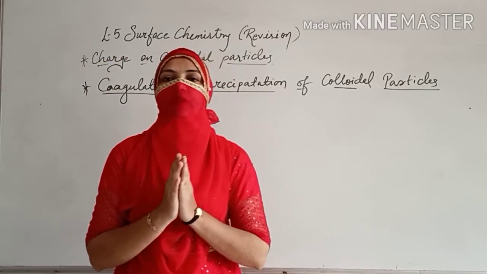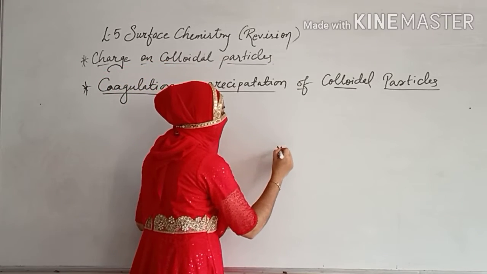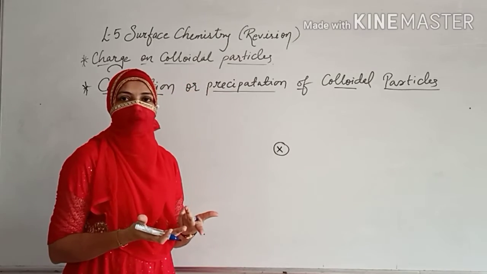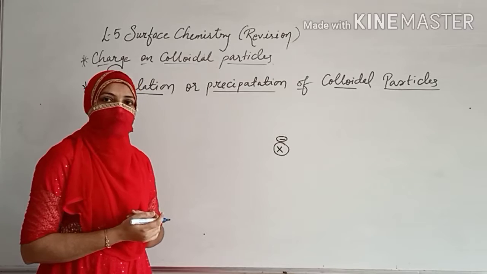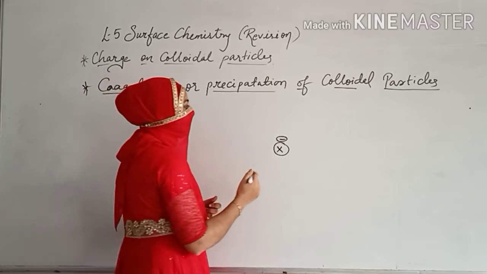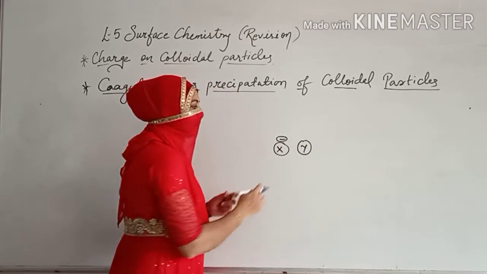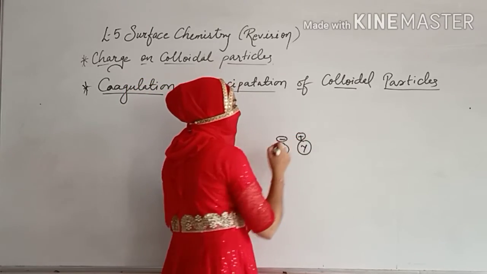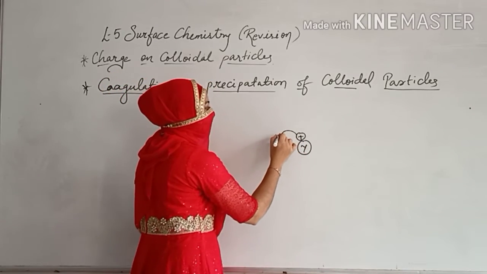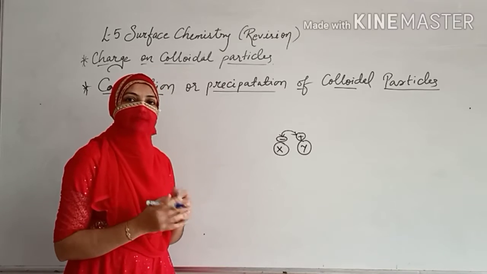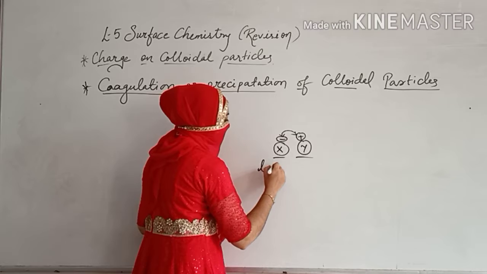Very simple. First of all, you need to understand that suppose I am having X as any particular colloidal particle, and suppose it is having the negative charge on it, because of which it is stable. So when I add Y, this is another colloidal particle, and if it is going to meet X, what is going to happen? This is going to get neutralized with each other. Plus and minus cancel the charges of each other.